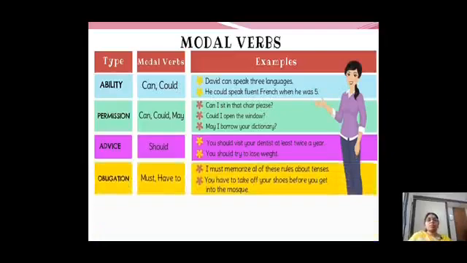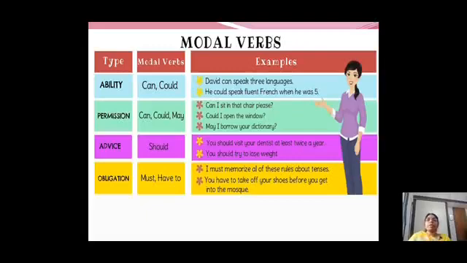Next comes what? Obligation. What is meant by obligation? Take your dictionary. Very good. Have taken. Fantastic. So now tell me the meaning of obligation. After this video, you have to post what is the meaning of obligation. For obligation, the modal verbs used are must and have to.